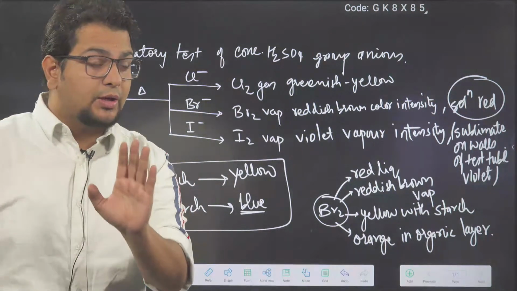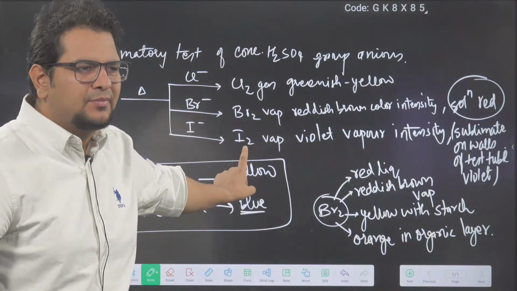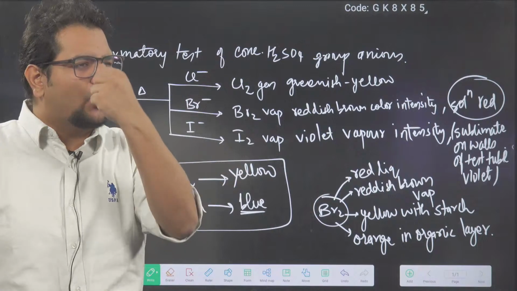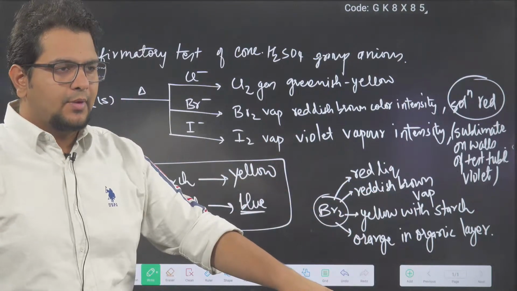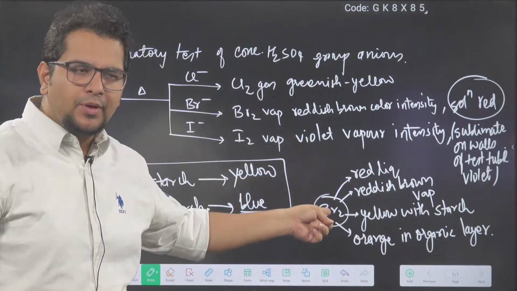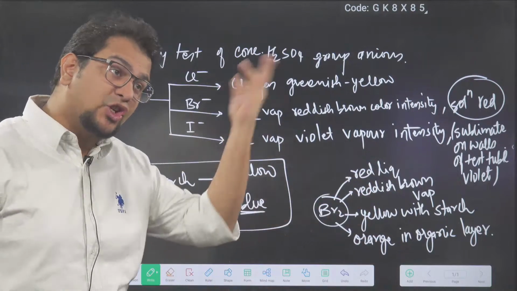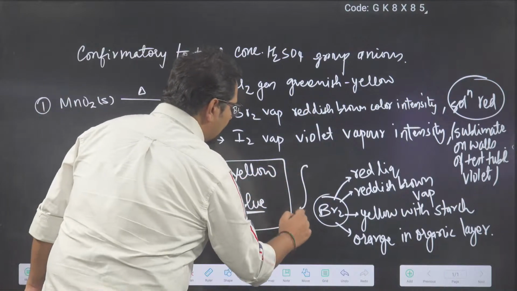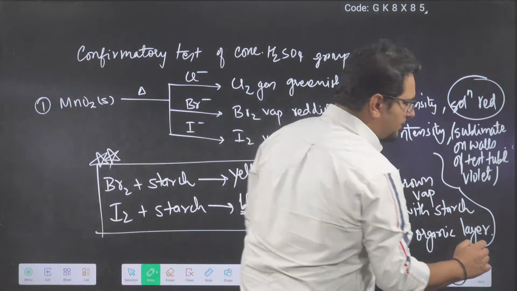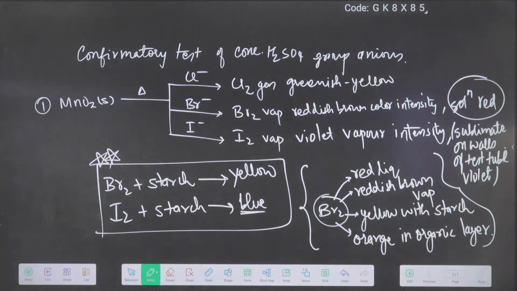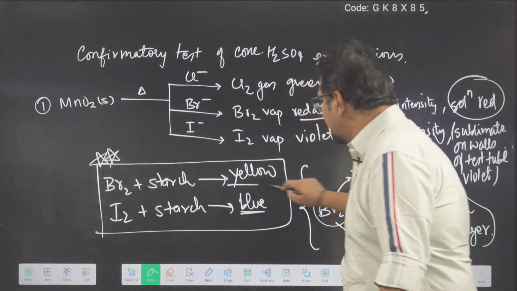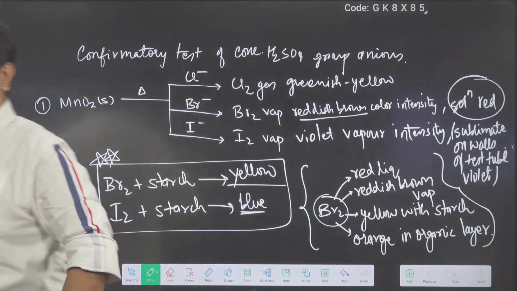So bromine is very crucial, because iodine is a very consistent person. Iodine with starch is blue. Otherwise, iodine is always violet: vapor violet, solid violet, in the organic layer violet. But bromine in the liquid state is red, in the vapor reddish brown, with starch yellow, and in the organic layer orange. Be a little careful here. Don't just mug up red only as bromine. Bromine will have several colors depending on the situation.